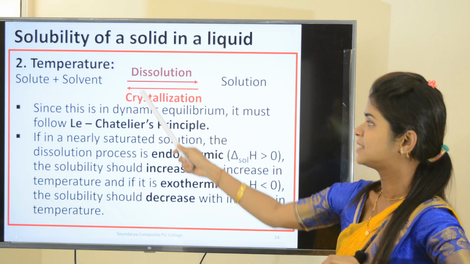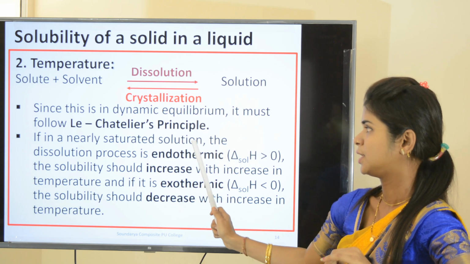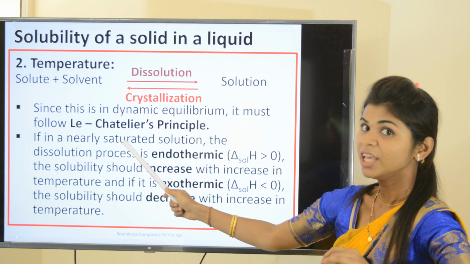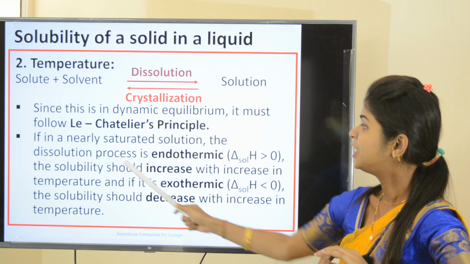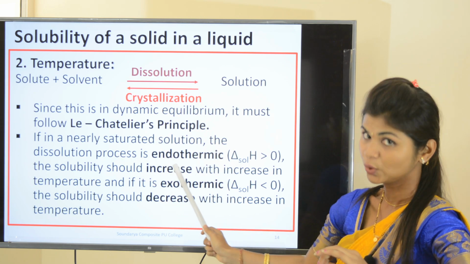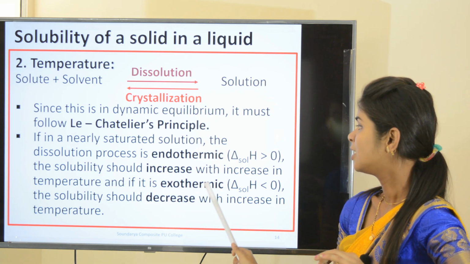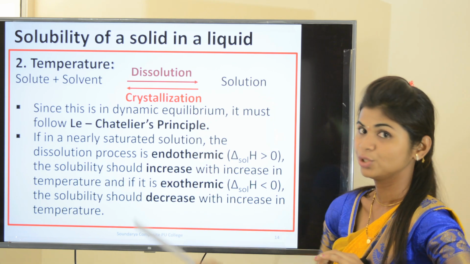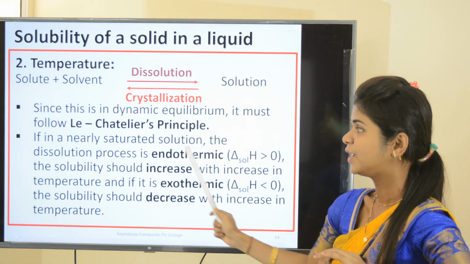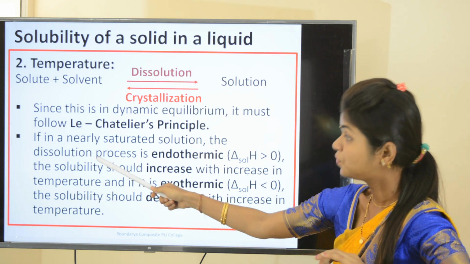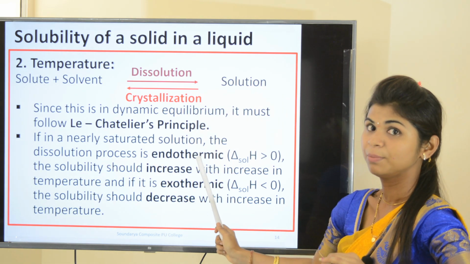You know that this dynamic equilibrium is possible for a saturated solution. So, in a nearly saturated solution, if the dissolution process is endothermic, the solubility should increase with the increase in temperature. What do we mean by endothermic?